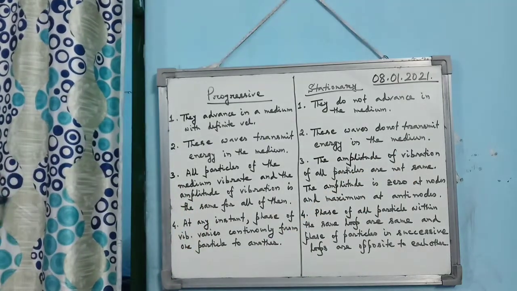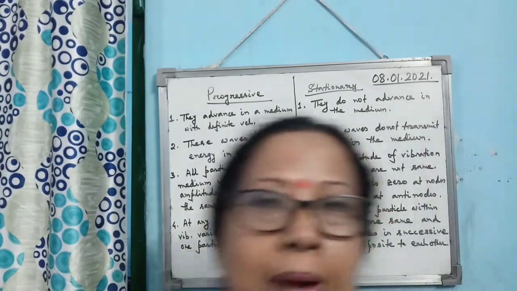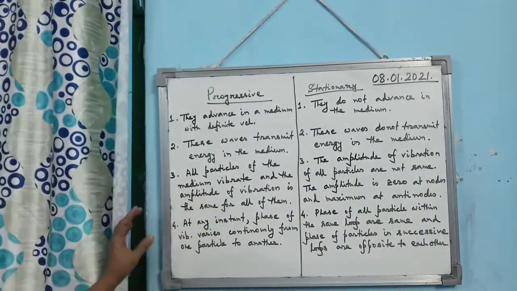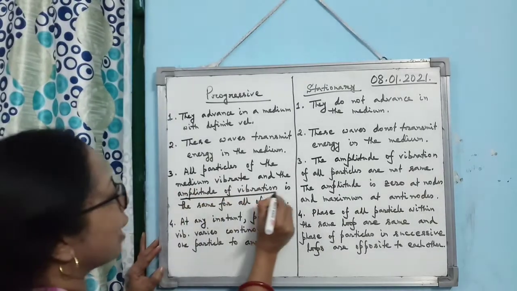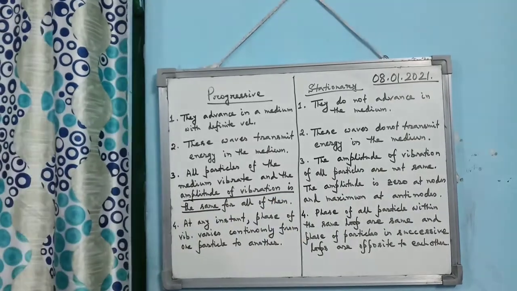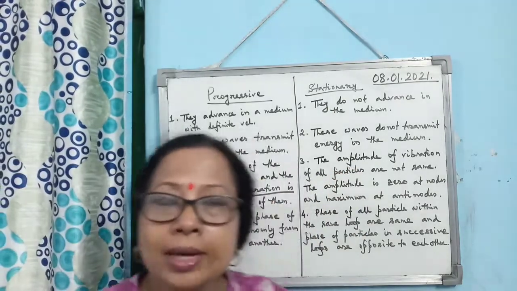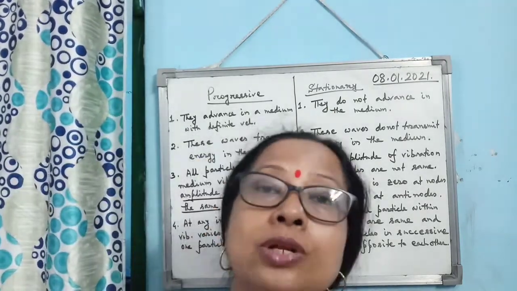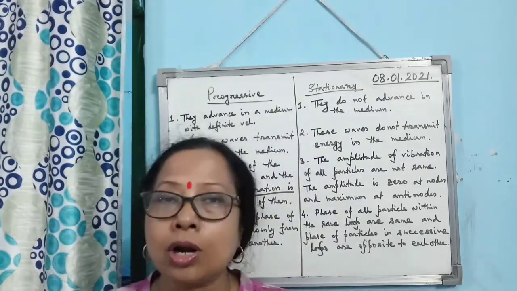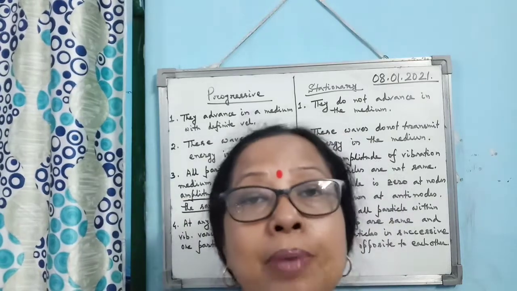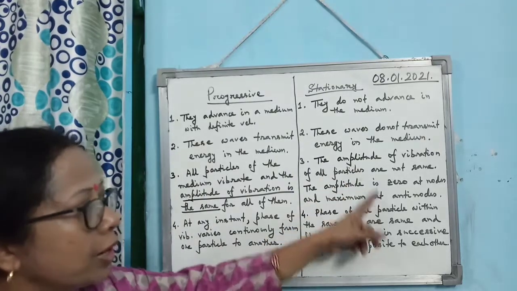Okay, second important point. Then third important point, in a progressive wave, all the particles vibrate with the same amplitude of vibration. Very important point. But what we have observed in a stationary wave, the amplitude varies from 0 to maximum. There are points where the particles do not vibrate at all, nodes, and there are points where particles always vibrate with maximum amplitude, antinodes. Okay, third point of difference.